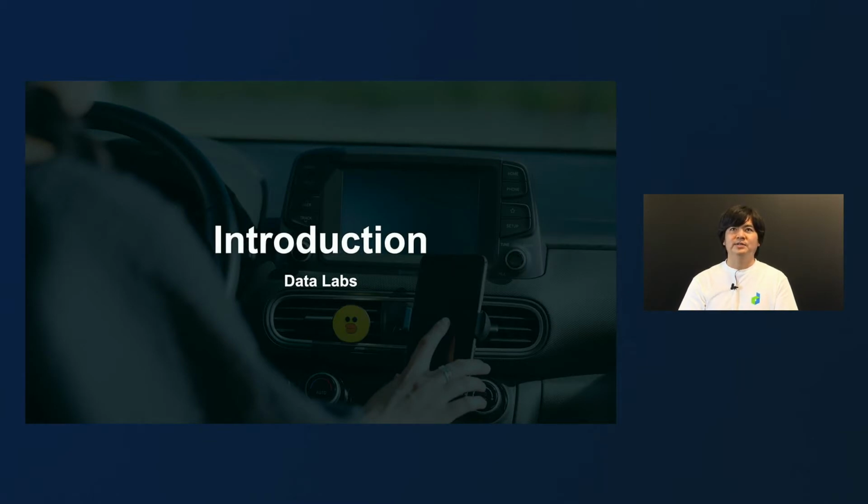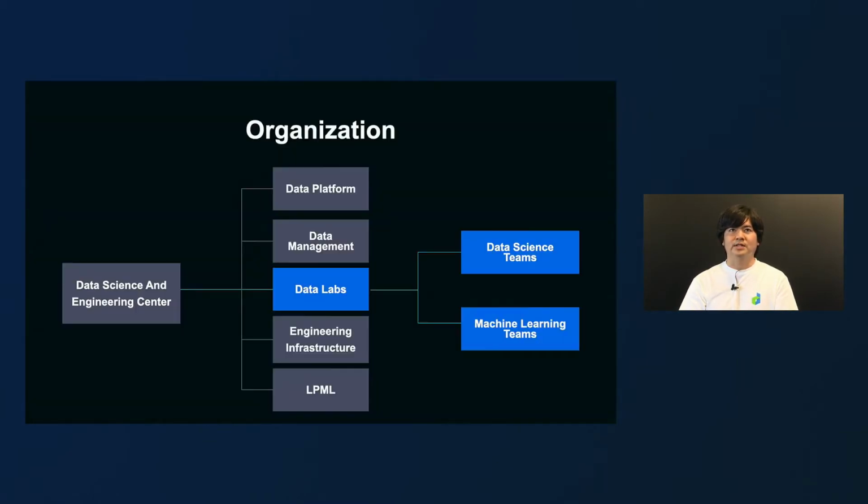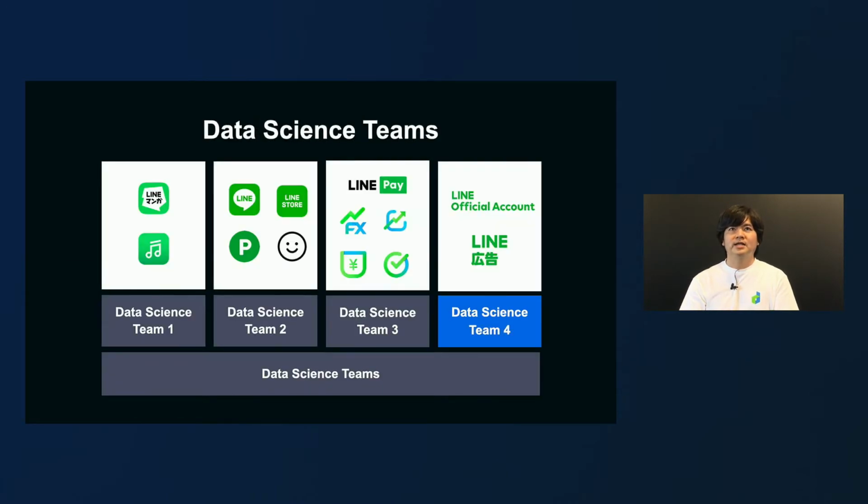Please let us introduce our teams first. Data Science Team and Machine Learning Team are both under Data Labs, which is dedicated to analyzing data across Line services. Data Science Team supports service teams to make decisions based on data, while Machine Learning Team plans, develops, and operates machine learning products.